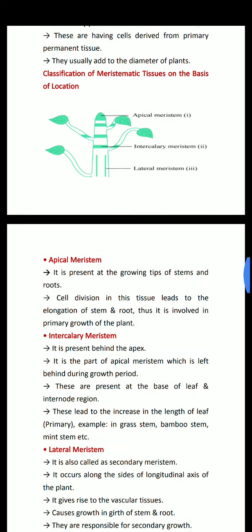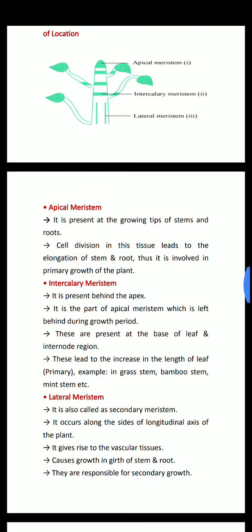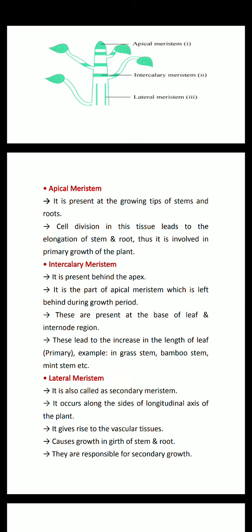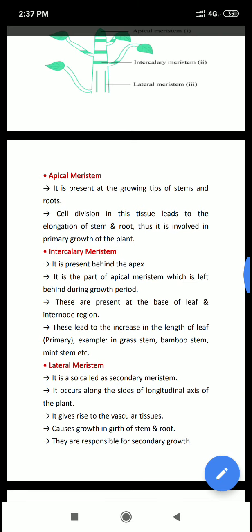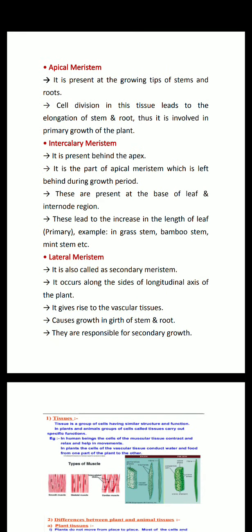Now, classification of meristematic tissues on the basis of location. First, bacha, they are basically of three types: apical, intercalary, and lateral. If we talk about apical meristem, it is present at the growing tips of stems and roots. See bacha, just at the tip of the roots or just at the tip of the stem, apical meristematic tissues are found there. Cell division in this tissue leads to the elongation of stem.